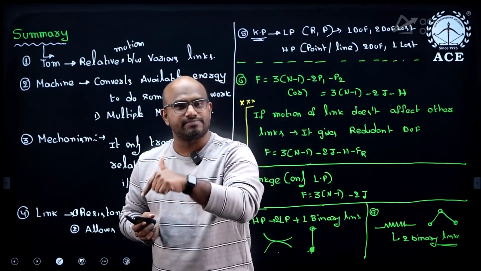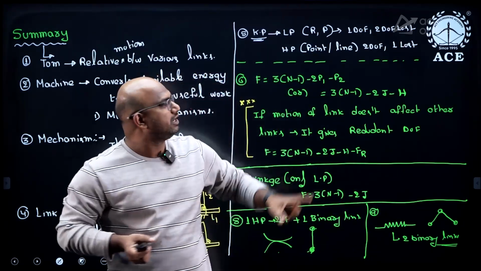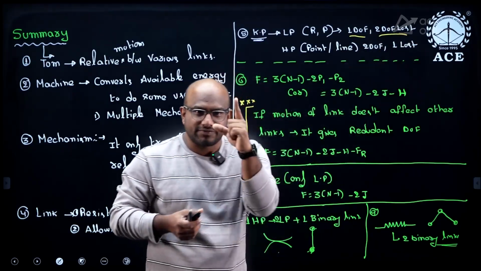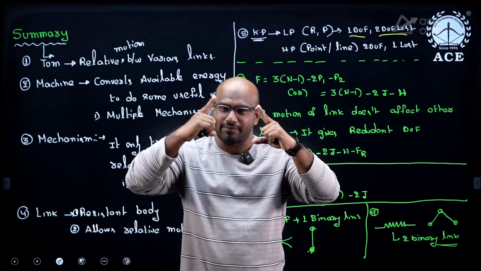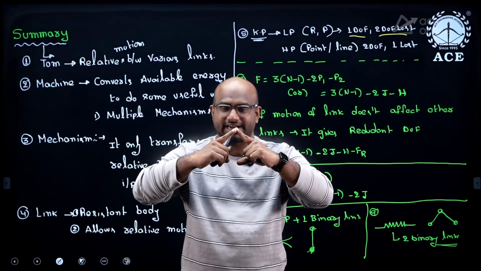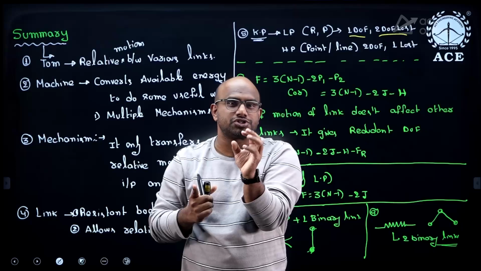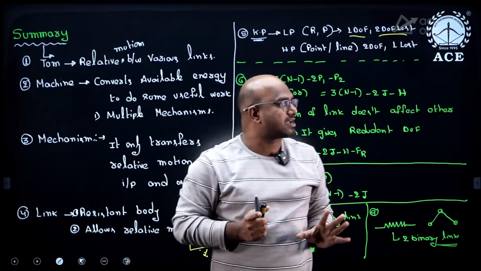For revolute pair and prismatic pair, what is the degree of freedom, guys? Only 1 degree of freedom exists, and 2 degrees of freedom are lost, which means that I'm having one link, I'm having another link. These two are connected by a revolute pair. It allows only one motion, remaining two are completely lost, guys.